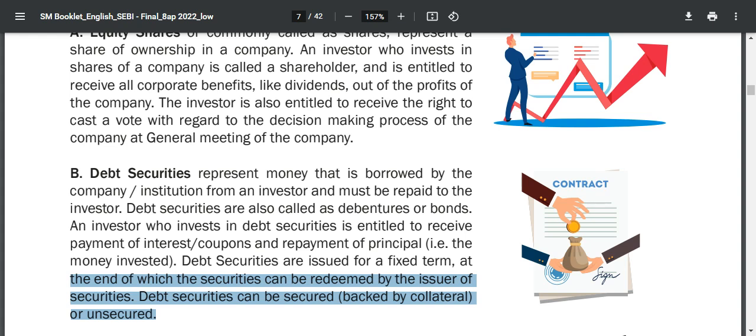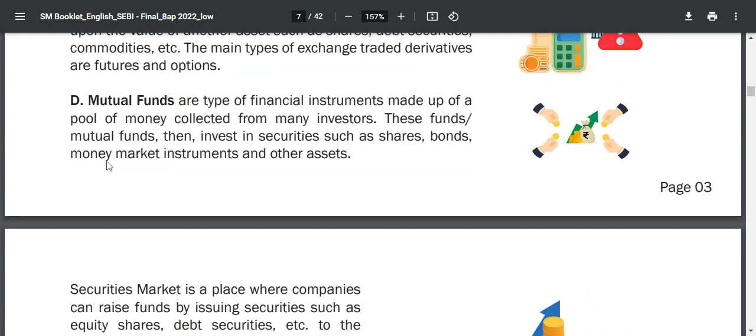Secured is the collateral backed security, and unsecured is the non-collateral backed security. If the security is collateral backed, then the interest rate will be low, and if it is not backed, then the interest rate will be high for the debt security.